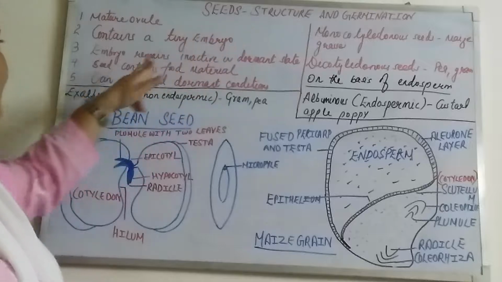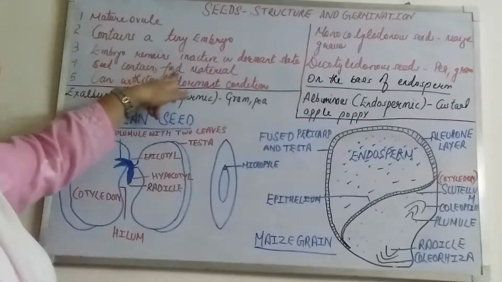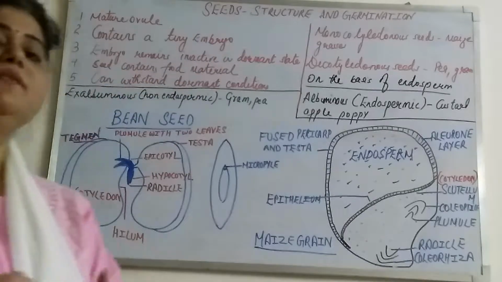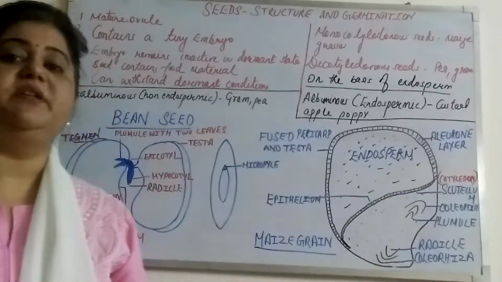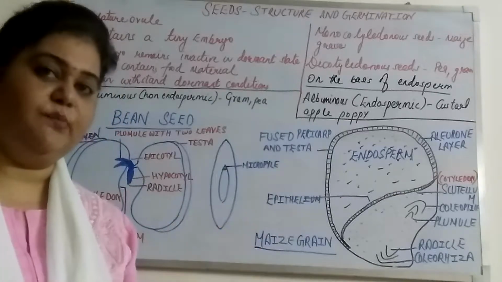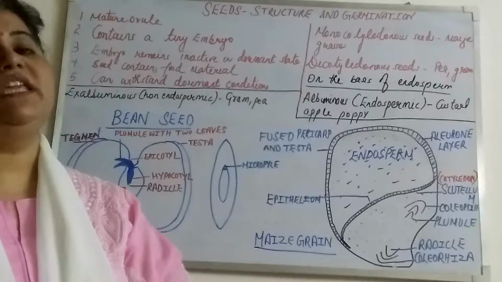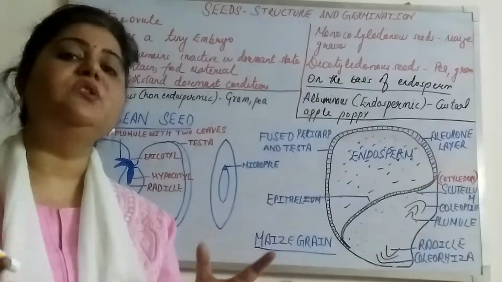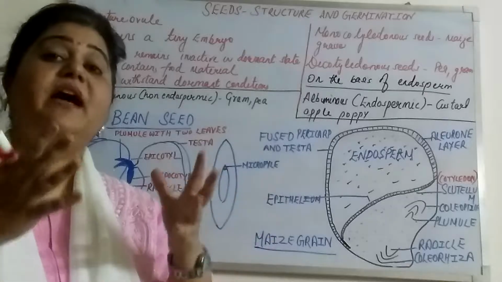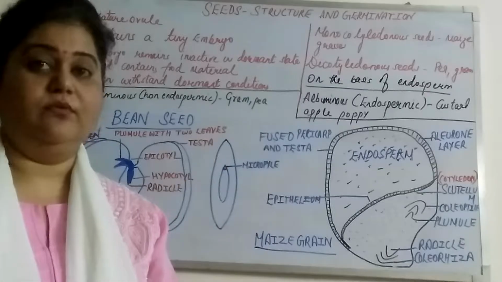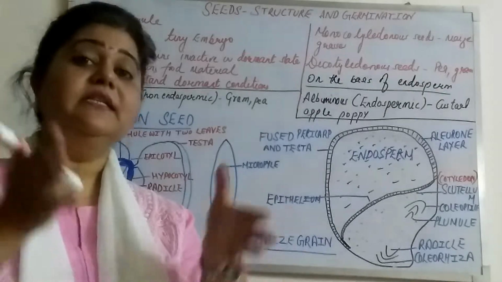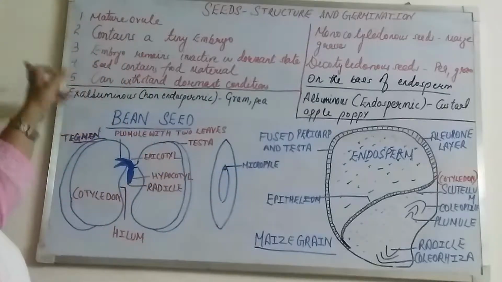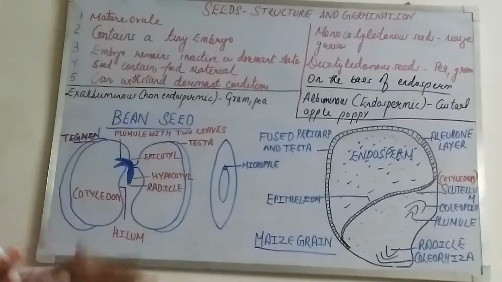All right. Now, seed contains food material. Of course, all seeds contain food material in the form of endosperm or cotyledon, which nourishes the embryo present inside the seed. Seeds can withstand dormant conditions.